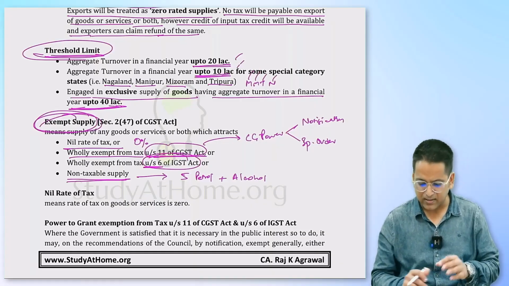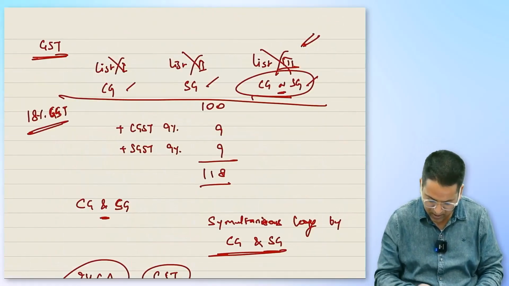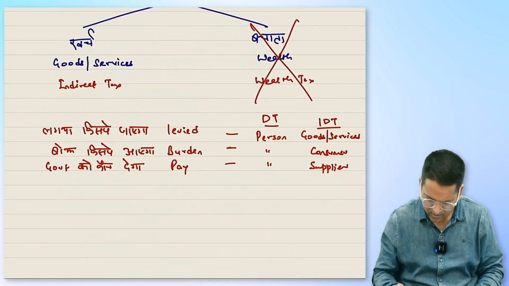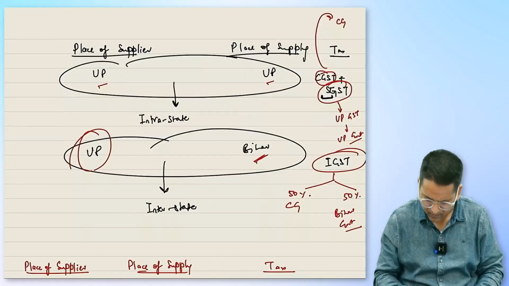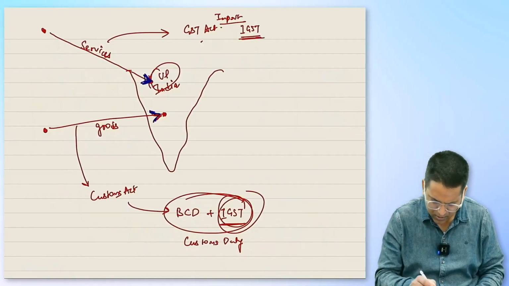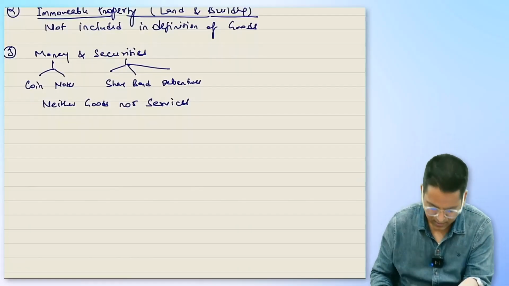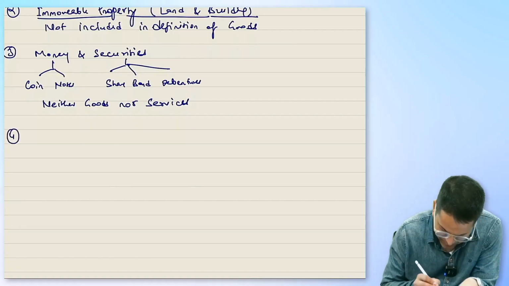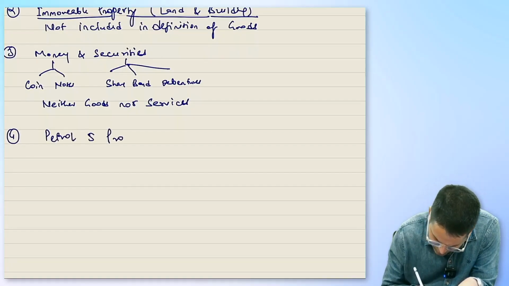Okay? Now you will say that we have made a list in our notebook, so let's come to it. The no GST. Is it here or is it lost? Where is it? The no GST. Okay, all right. It's in the last chapter. No GST, come to it. Now we will write in this: petroleum, 5 products.